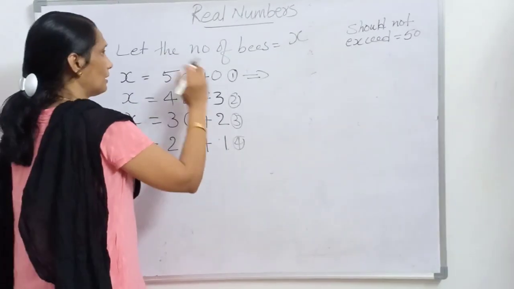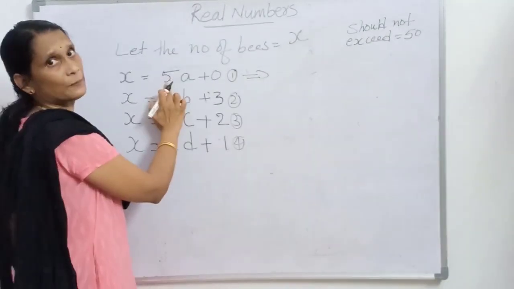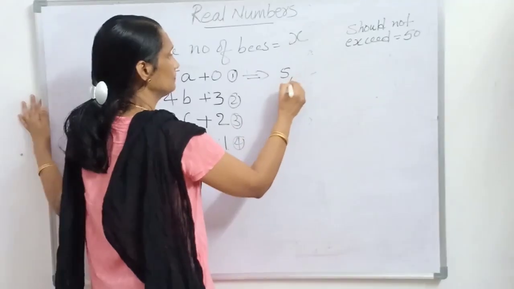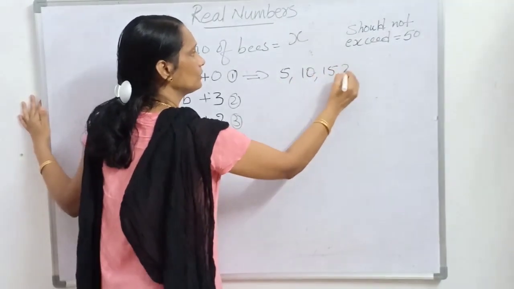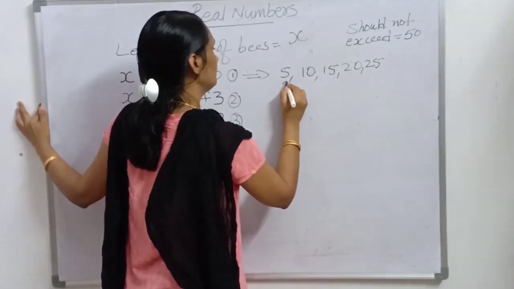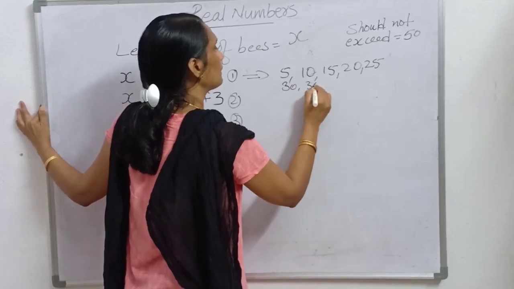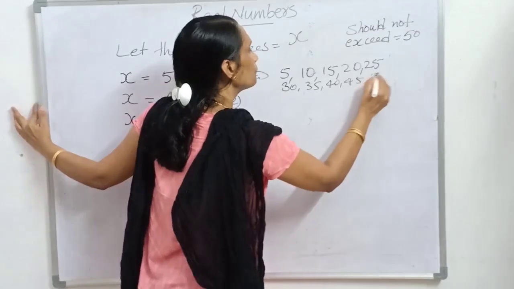So below 50, how many multiples of 5 are there? 5, 10, 15, 20, 25, 30, 35, 40, 45, 50.